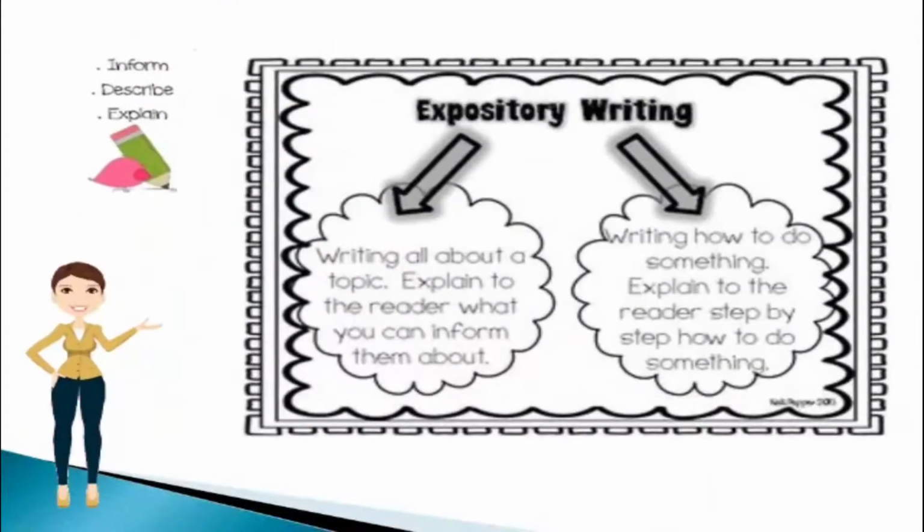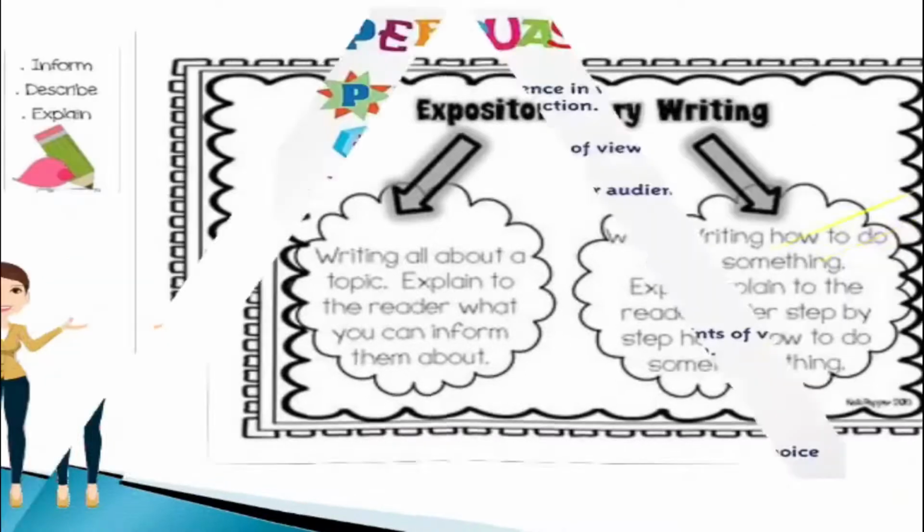Then comes the expository reading. So what is expository reading? Writing all about a topic, gather information from everywhere and then present it. Explain to the reader what you can inform them about, and that too in an interesting manner. Then your expository writing also contains some instructions and that you have to give in step-by-step manner. Instructions could be regarding how you have to do something or any other topic. So finally in expository reading, you inform, you describe and you explain.